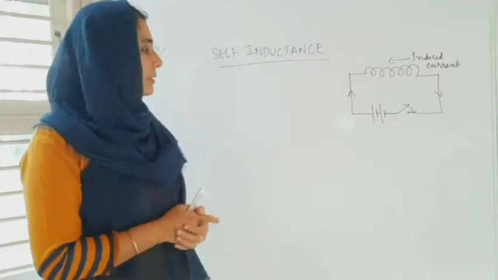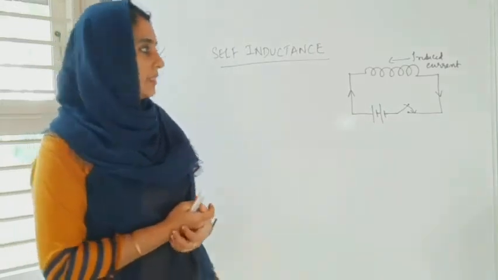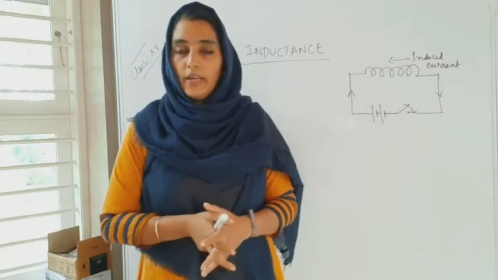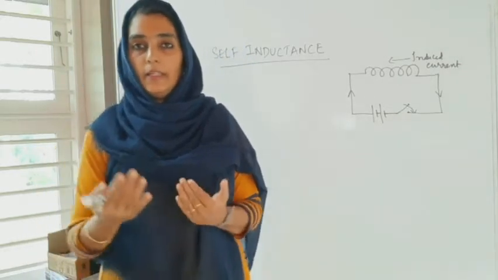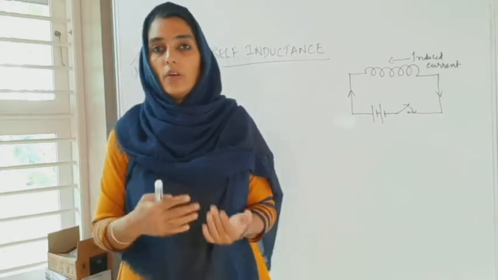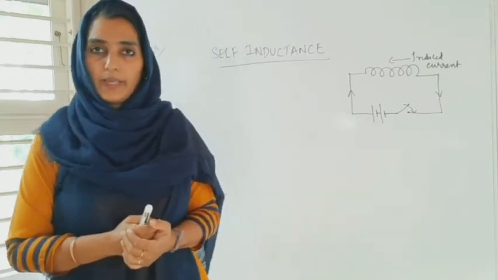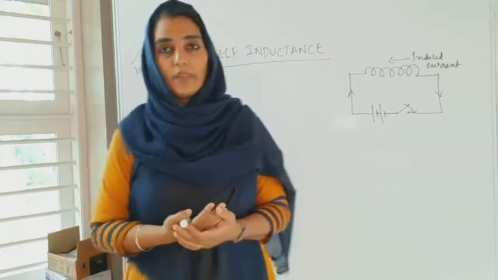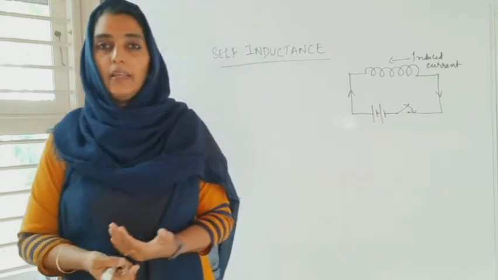So hi, today we'll be discussing self-inductance in a coil. We have so far seen the induced EMF and the induced current flowing in a coil whenever the coil is subjected to any kind of change in magnetic flux. So the change in magnetic flux can happen in any way.